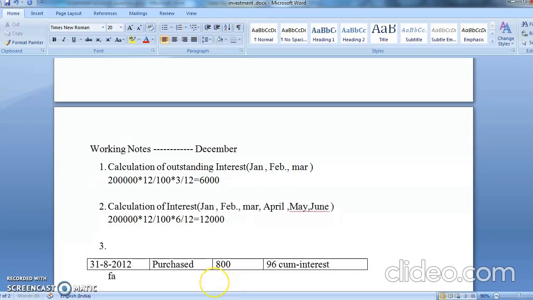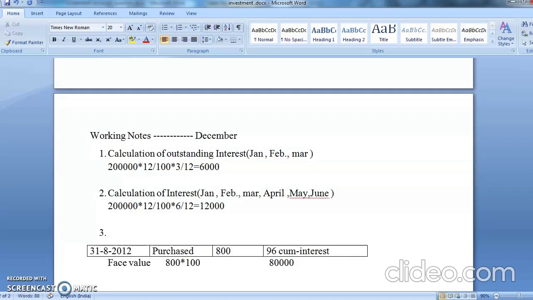For purchase, I have always told you, first comes the face value. What is your face value? Face value is 800 into 100. Am I correct? So that comes to 80,000. Chalo, after that, purchase value.